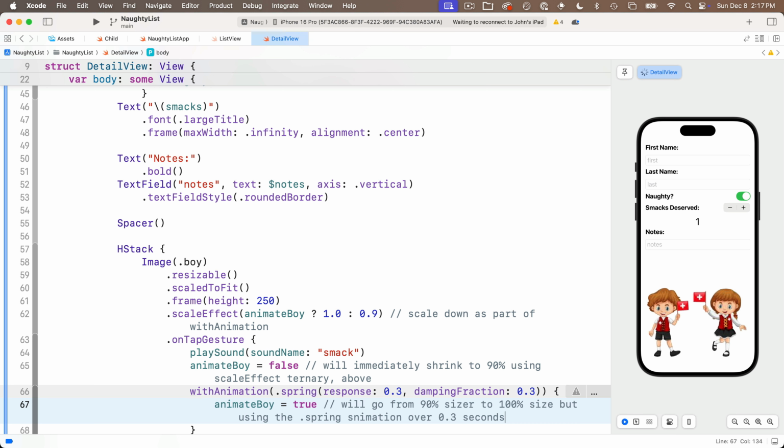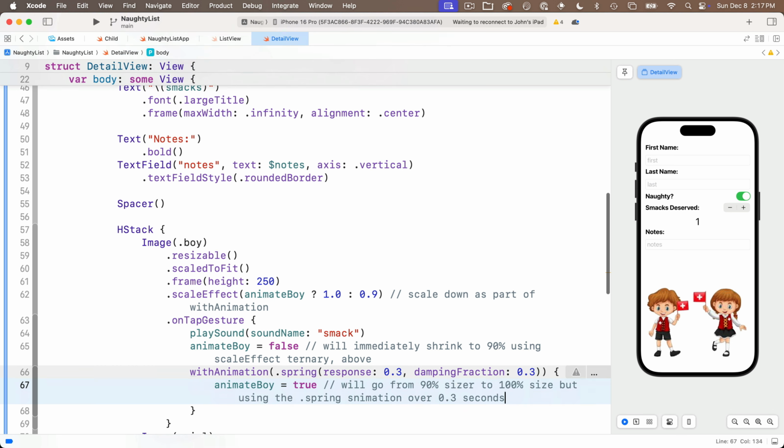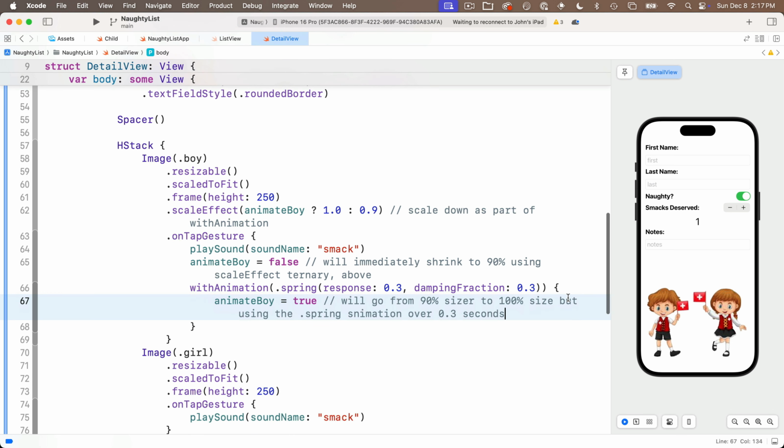So again, animateBoy was 100%. When you tapped it, we immediately shrunk it down to 90%. Then we executed withAnimation with these springy physics values. On our way back to setting animateBoy to 100% again, we reached that value, but we sprung while we were doing it. That's how these values work together. So if we click boy, he springs. If we click girl, she doesn't spring yet, but she makes the noise.